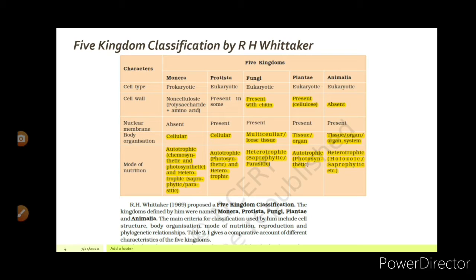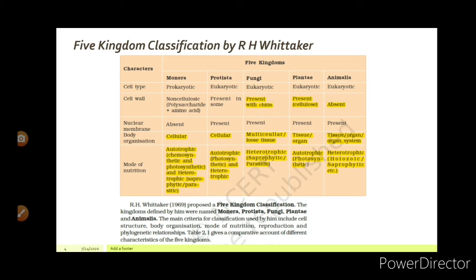In Fungi, cell wall is present, which is made up of chitin. Fungi, chitin, you have to remember this. In Plantae, cell wall is present, which is made up of cellulose. And in Animalia, cell wall is absent. So, except animals, in all other four kingdoms, cell wall is present.